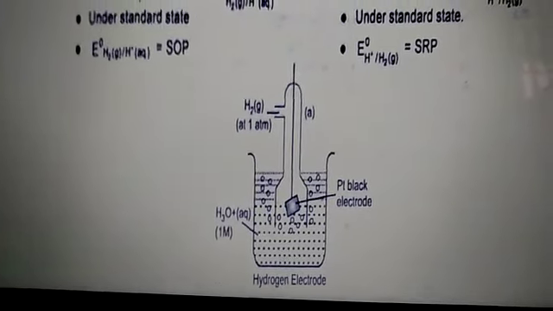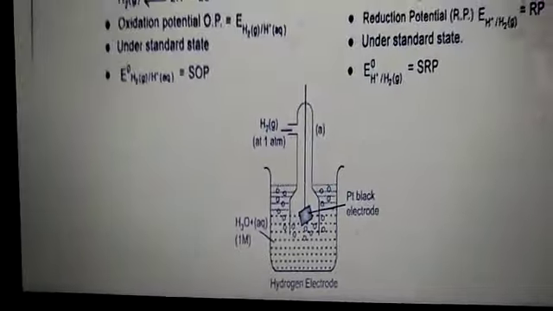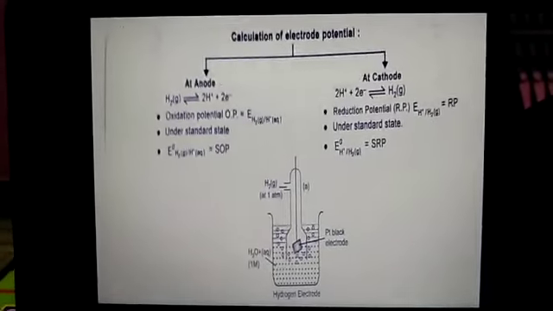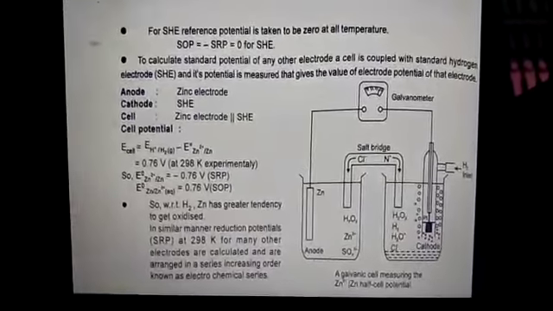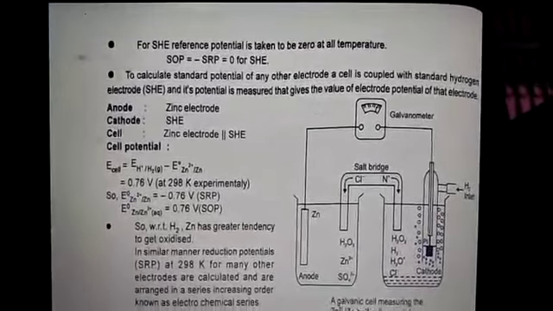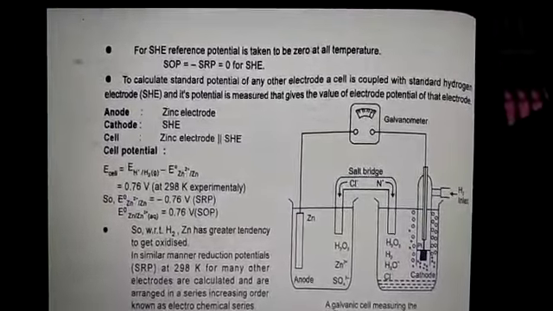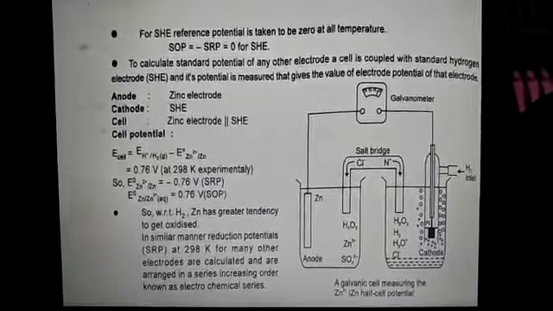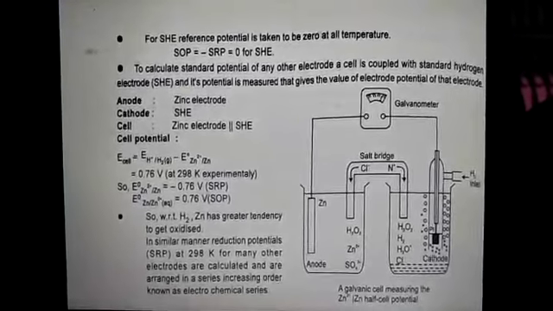It is like an electrode in which the metal is in contact with its own metal ion. Now, the standard hydrogen electrode acts as an anode as well as a cathode. When it acts as a cathode, reduction takes place on it. When the standard hydrogen electrode acts as an anode, oxidation occurs on it.